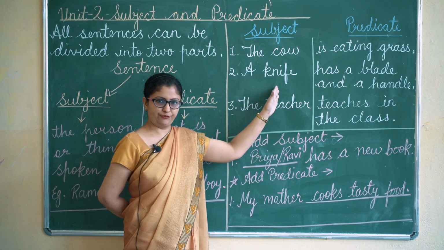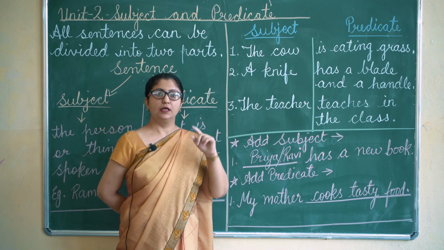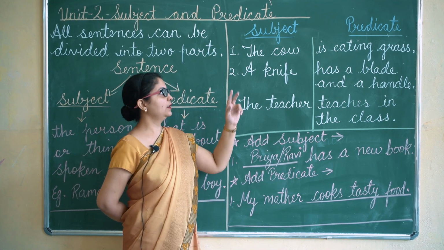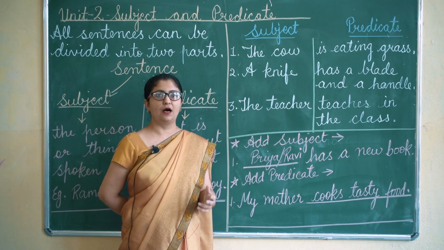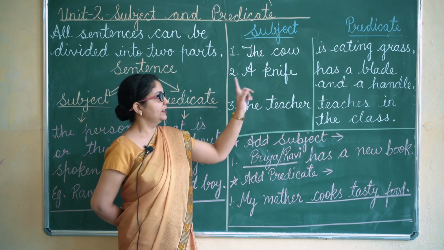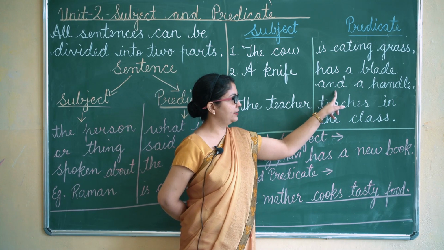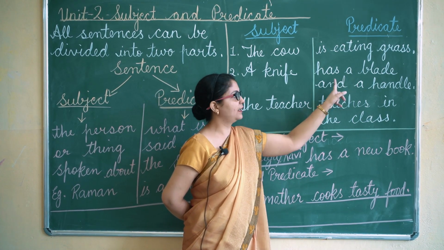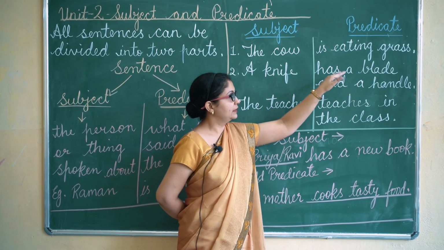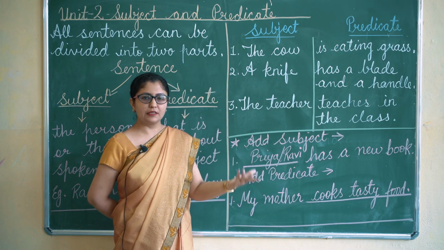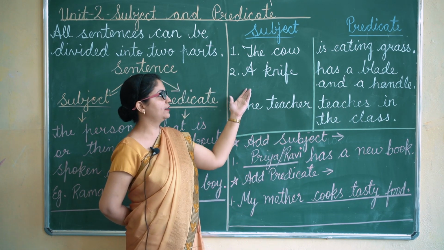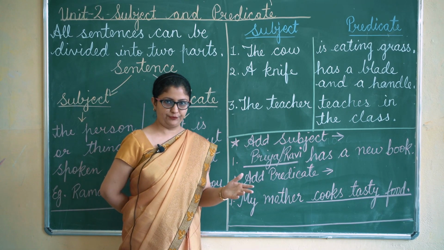A knife. Why? Because we are talking about a knife. This is the thing about which we are speaking. Has a blade and a handle, this part is the predicate because this is what we are speaking about the knife.